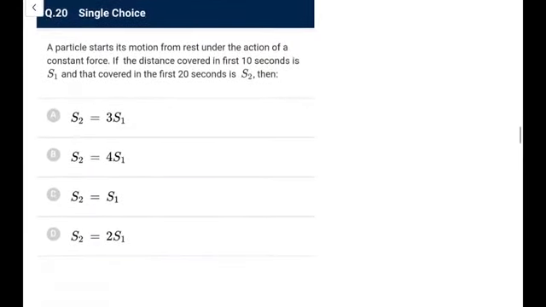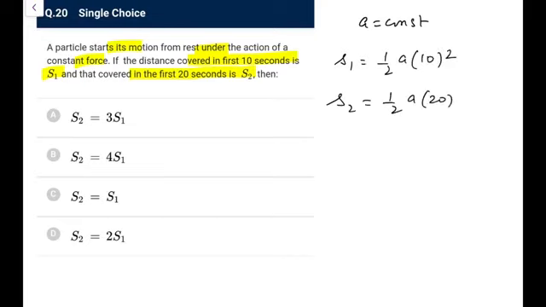Next, a particle starts its motion from rest under the action of a constant force. Distance moved in the first 10 seconds is s1, and that in the first 20 seconds is s2. Then, in the first 10 seconds, because the force is constant, acceleration is constant and initial speed is 0. So s1 would be equal to half a into 10 square. In the first 20 seconds, s2 would be half a into 20 square. You will directly get this ratio as 1:4. So s2 is 4 times s1. Go for option B.